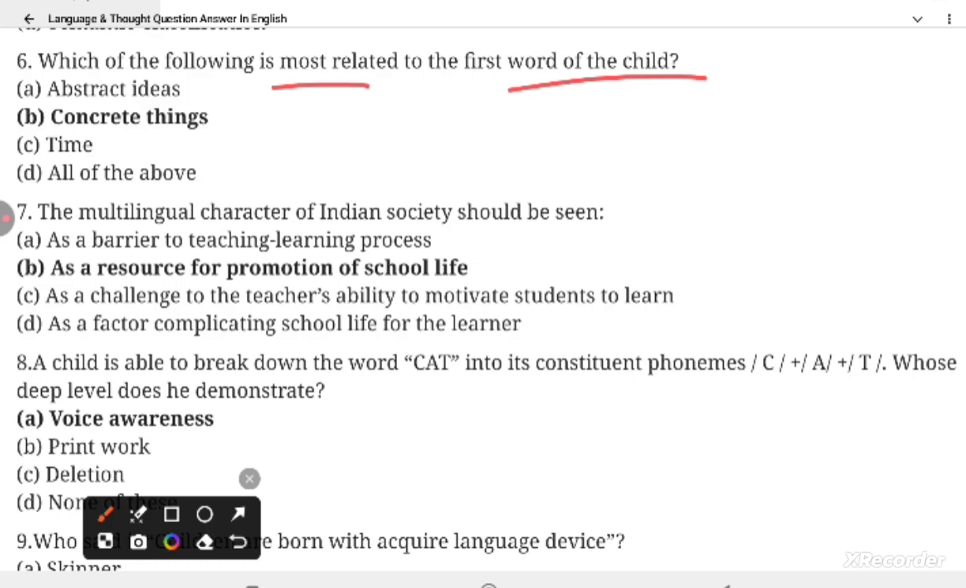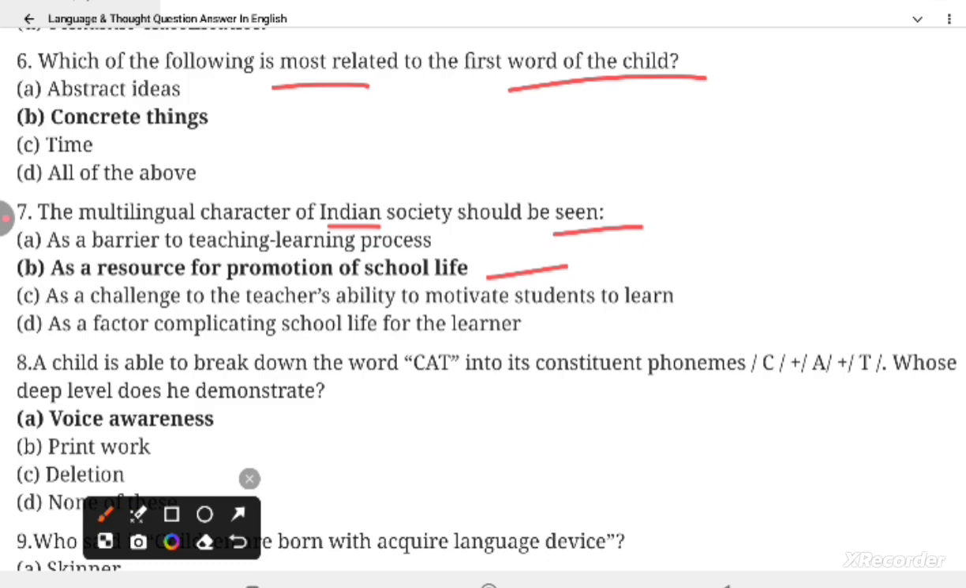Question 7. The multilingual character of Indian society should be seen as a resource for promotion of school life.